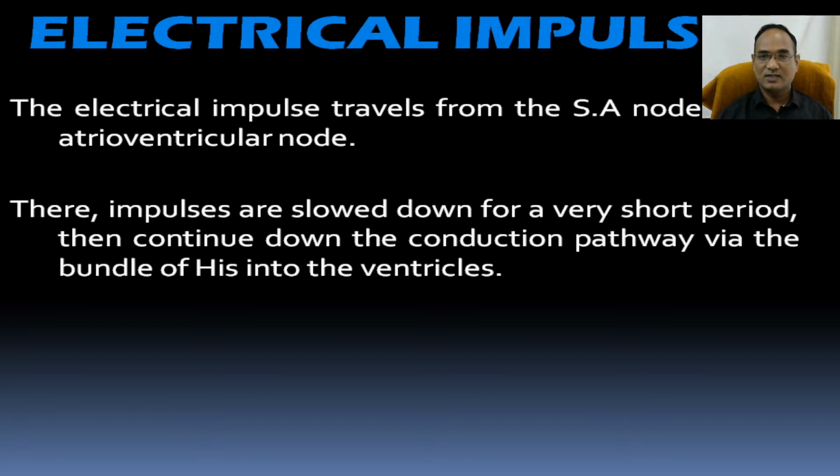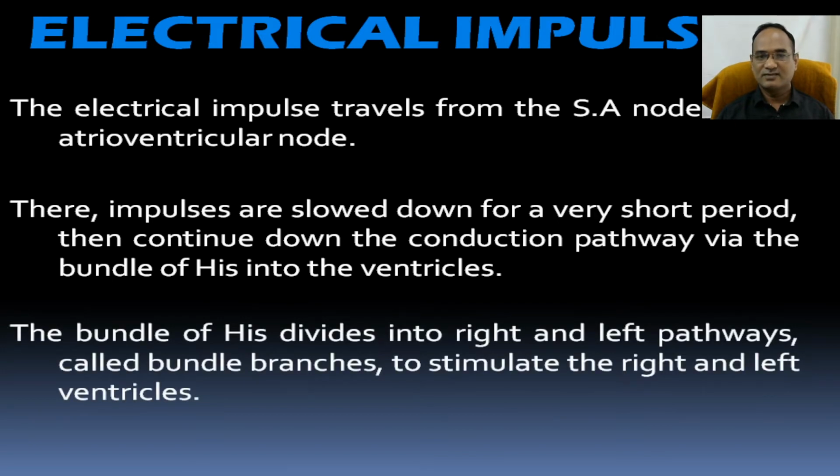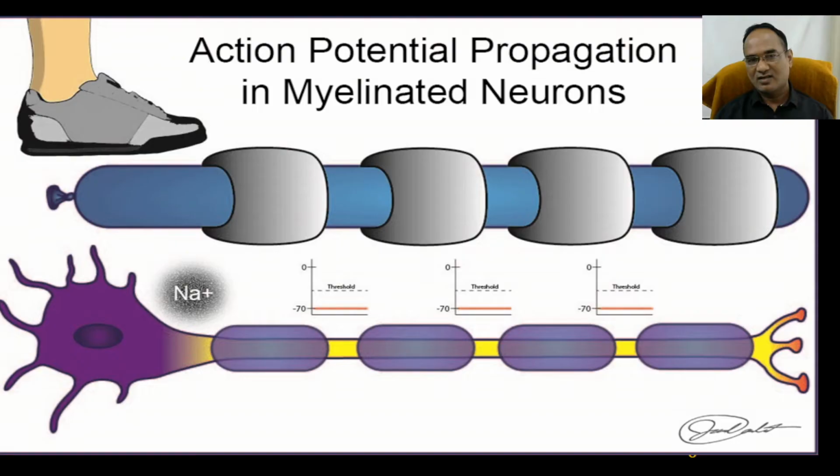These 120 milliseconds create a chance to refill maximally, and then the bundle of His divides into left and right, and finally it reaches the Purkinje fibers. In this way the heart works through different phases.